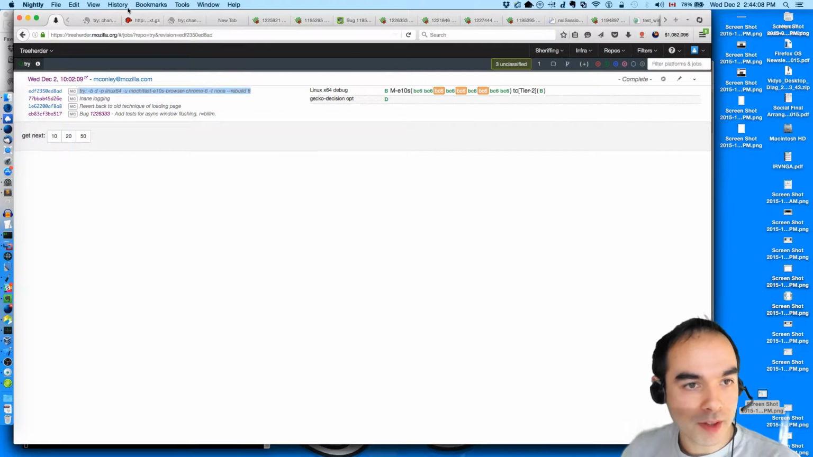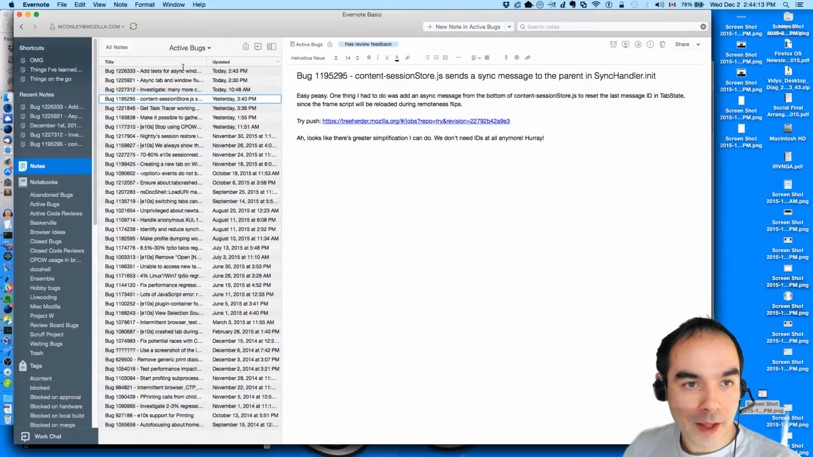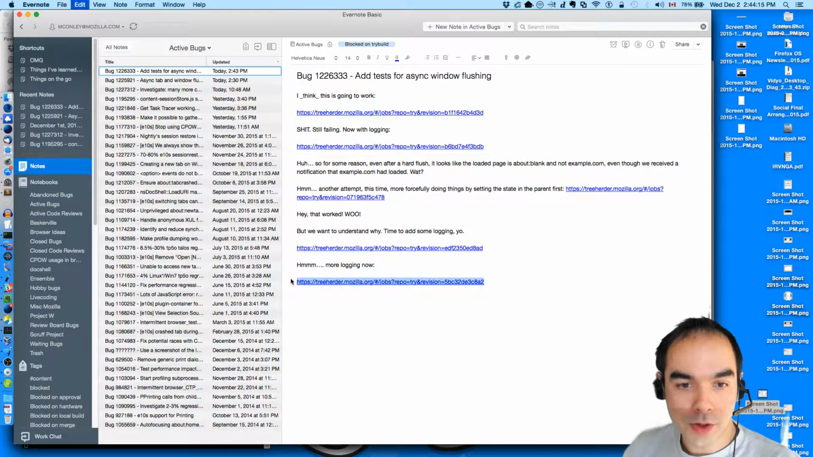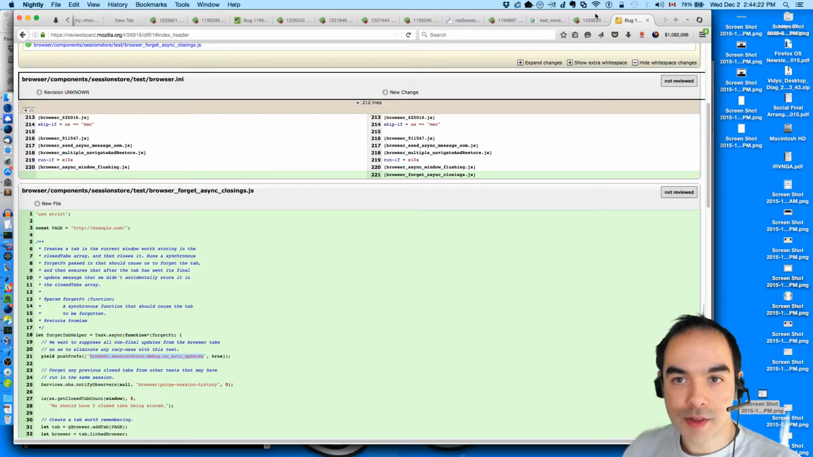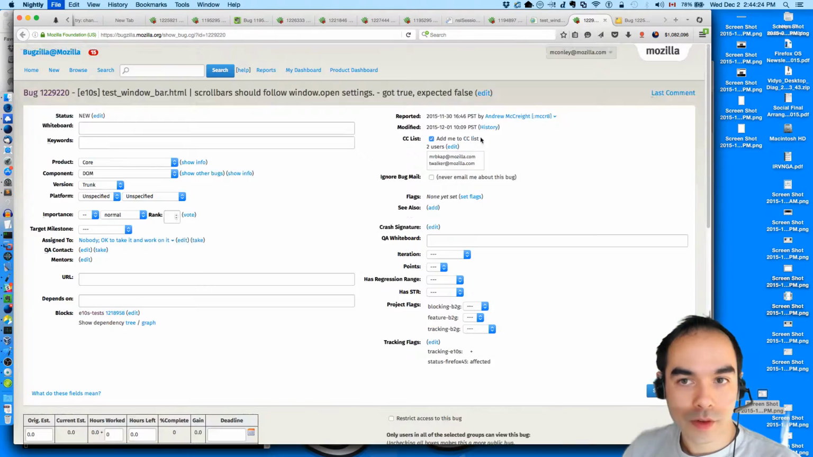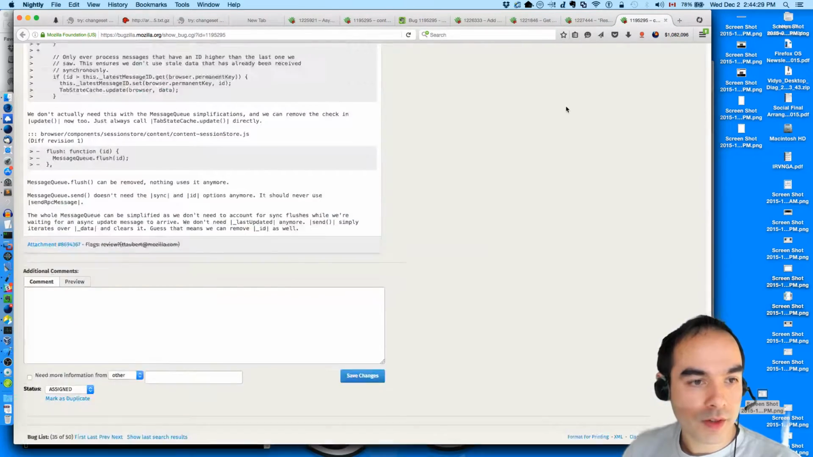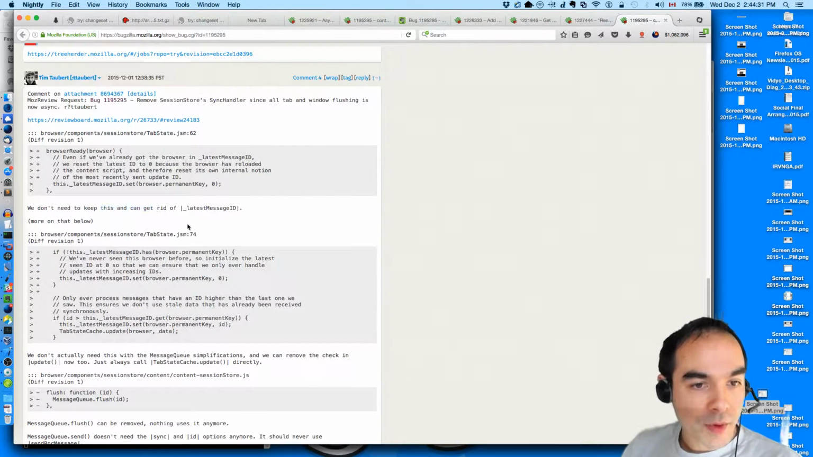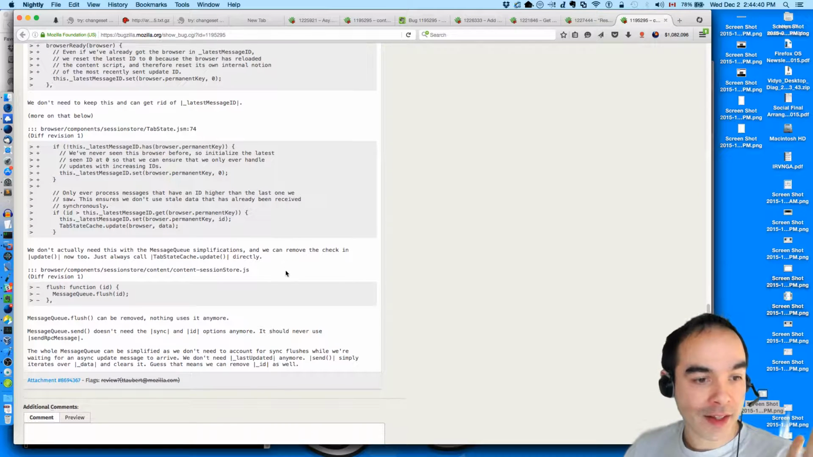We can take a look at what Tim said. Meanwhile, I'm going to point this app tab at my new try push. So Tim says we don't need to keep this and can get rid of the latest message ID. We don't actually need this with the message queue simplifications, and we can remove the check and update now too. Just always call tab state cache update directly.